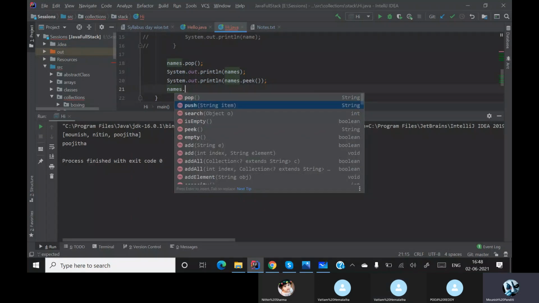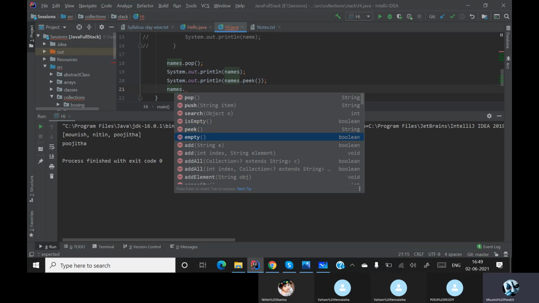So what we have: we have a pop, we have a push. You know how the search will work. Search will basically return the index. There is a method called isEmpty. It will tell whether the stack is empty or not, giving either true or false. The peek method will give you the last element of that particular stack.